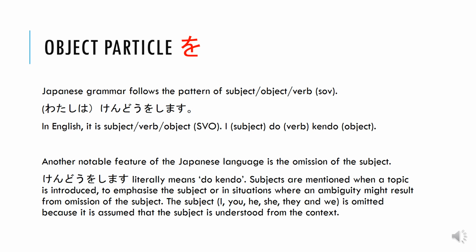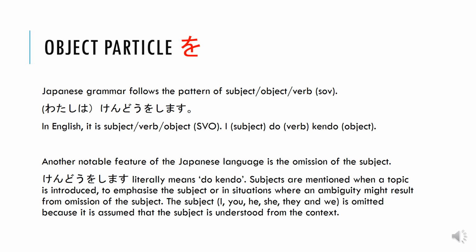Okay, just a note about the object particle, wo, o. It's read as o in this instance, not wo. Japanese grammar follows the pattern of subject, object, verb, which is known as SOV. So, watashi wa kendo o shimasu. In English, it is subject, verb, object, SVO. So that becomes I, the subject, do, the verb, kendo, object.